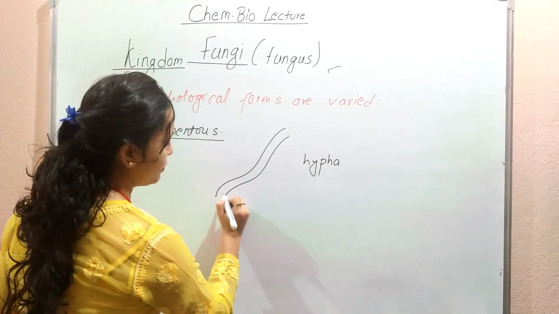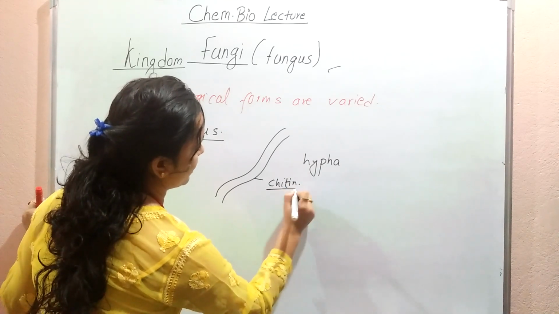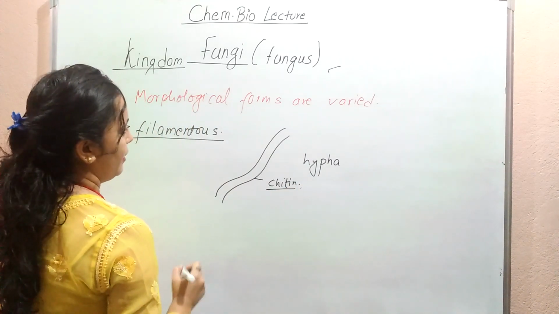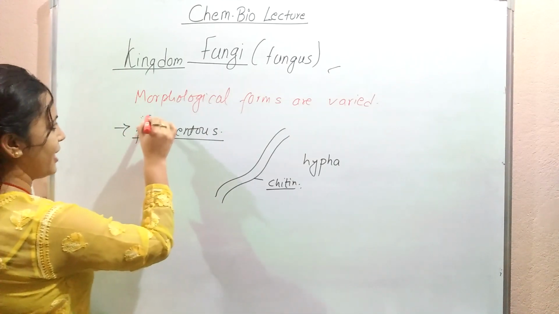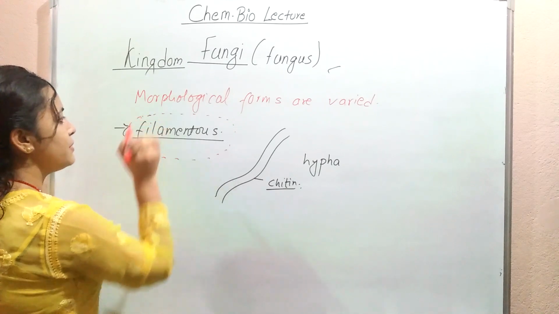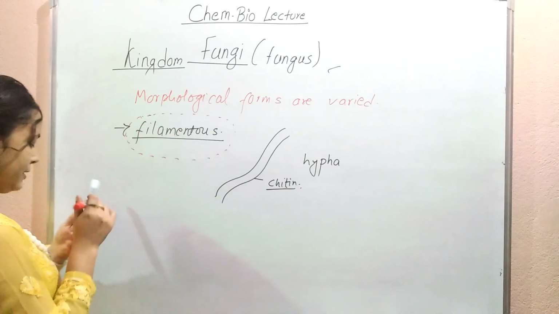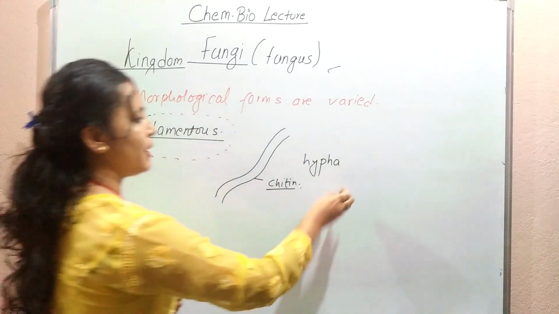What can we show? The outer layer is chitin. The cell wall is made up of chitin. Yes, and they are filamentous except in the case of yeast, which is unicellular. So except in the case of yeast, the others are basically filamentous.